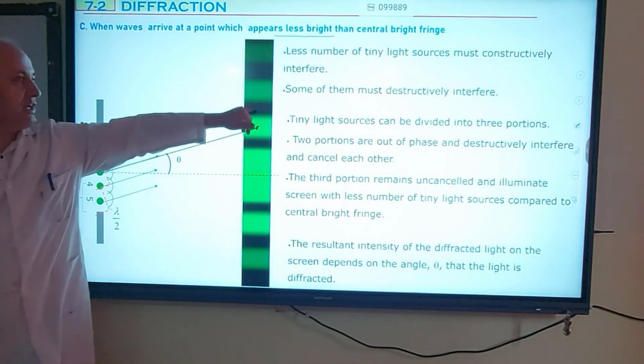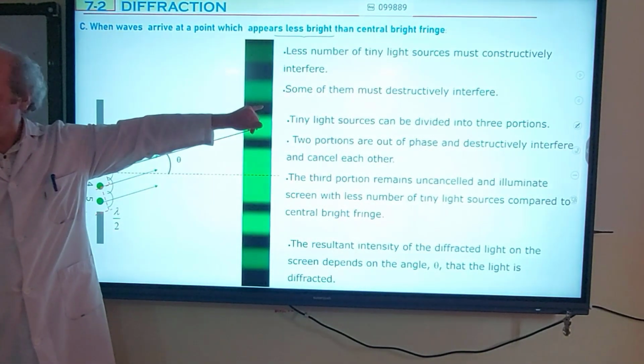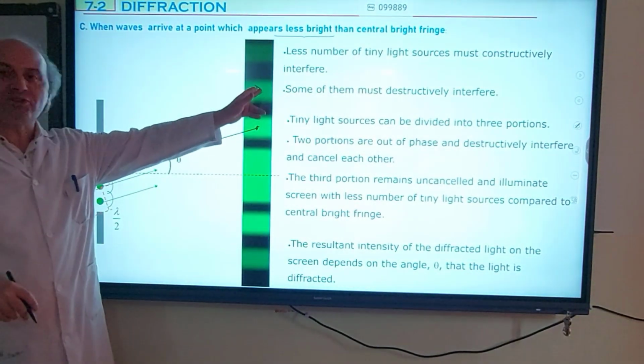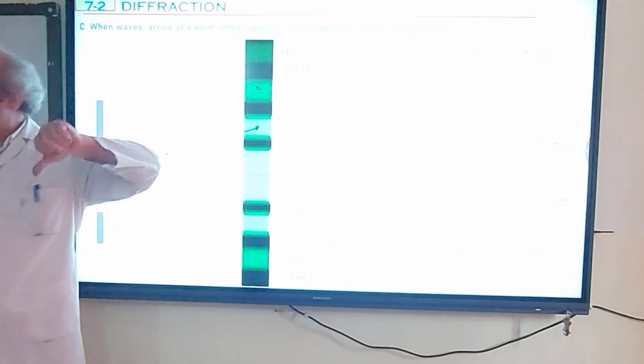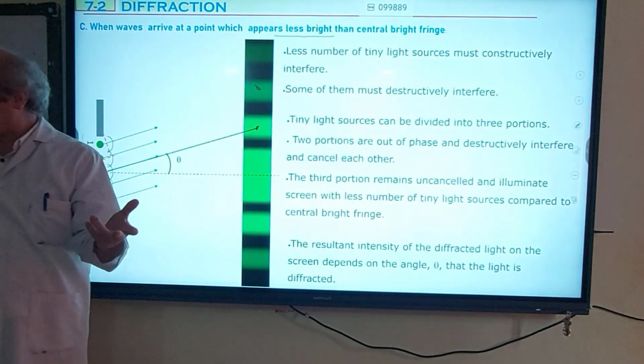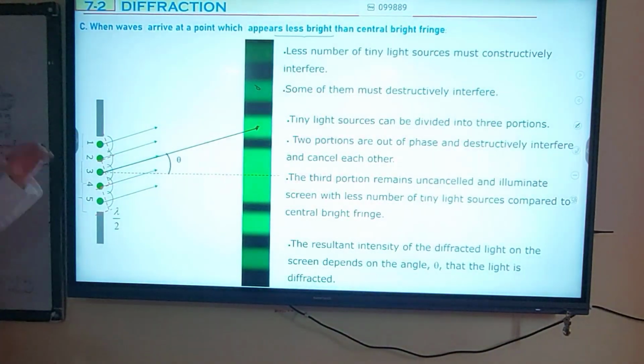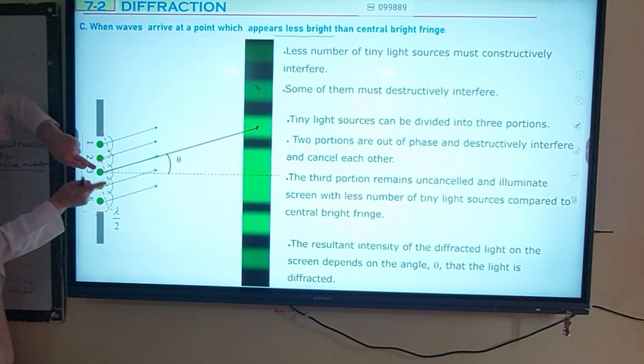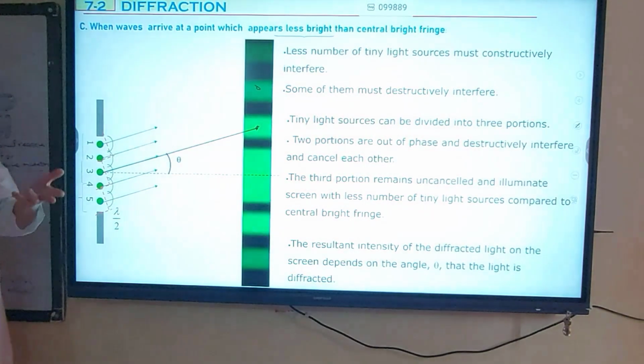That's why this point again appears dark. What about this point? It is much dimmer than this one. That is, the number of tiny light sources that interfere constructively decreases again. This time we are going to divide the slit into 5. Yes, you're right, 5. Then 1 and 3 interfere destructively, 2 and 4 interfere destructively. Which one is left? The 5th.